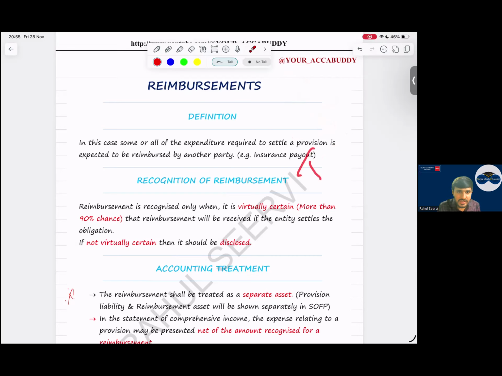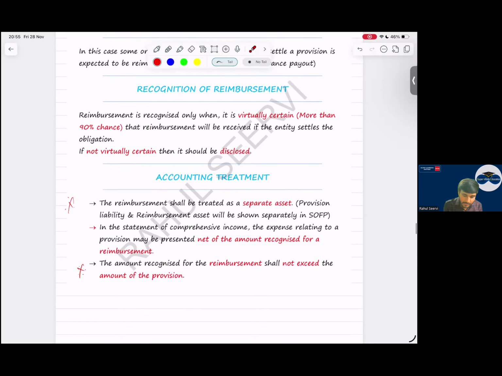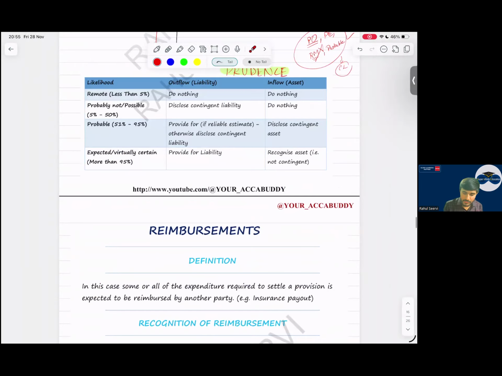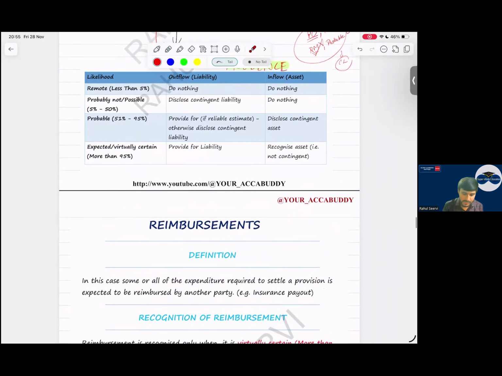If you have done it intentionally and they get to know, you will not get it. So you have to think that way. Reimbursement: we will recognize a separate asset and a separate liability. Can you net it off? Record the asset separately, record a provision separately. And in P&L, we can offset it. In P&L, we can record one amount, but in the balance sheet, do not net it off. Yes, sir. This was the two cases. We have done future losses and reimbursement.